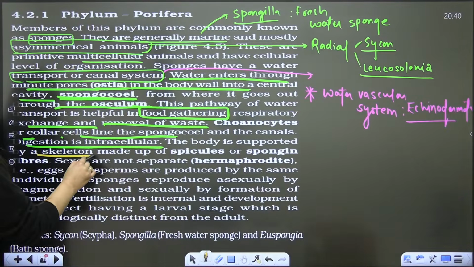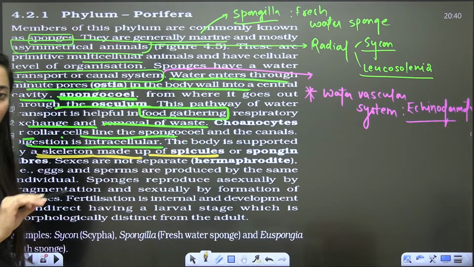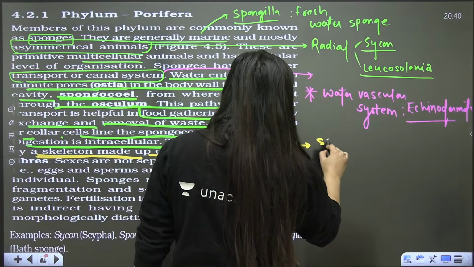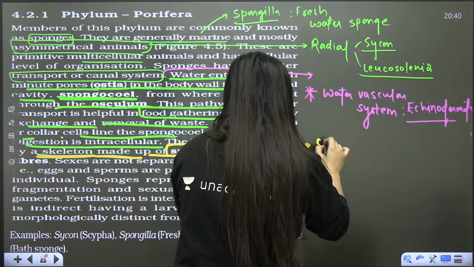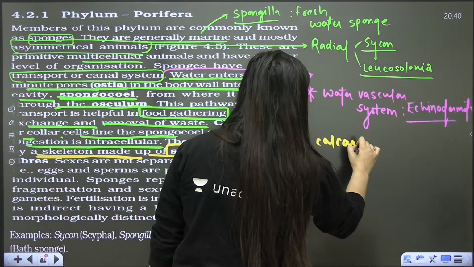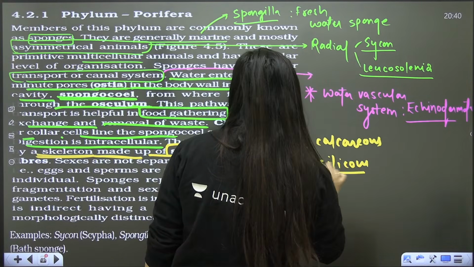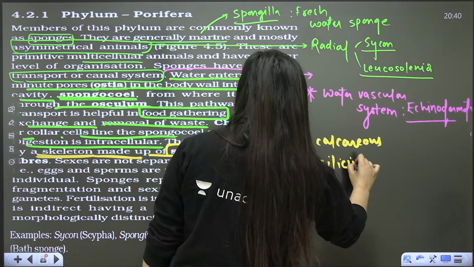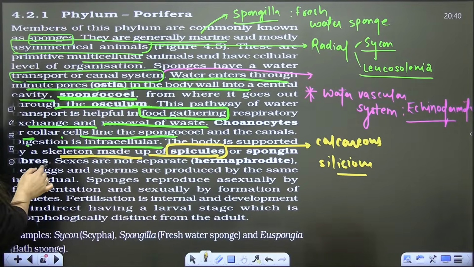The body is supported by a skeleton which is made up of spicules. It can be calcareous, made up of calcium obviously, or siliceous, where silica is there. Spongin fibers are also there.